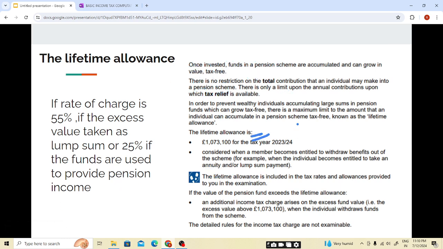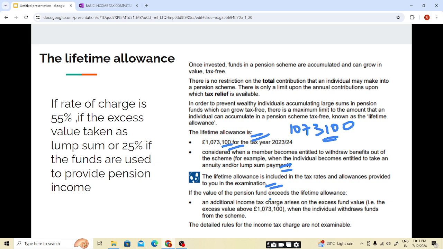So the lifetime allowance limit is 1,073,100. It is considered when a member becomes entitled to withdrawal benefits out of the scheme, for example, when the individual becomes entitled to take an annuity or a lump sum payment. The lifetime allowance is included in the tax rates and allowances provided in your examination. This will be provided in the examination.